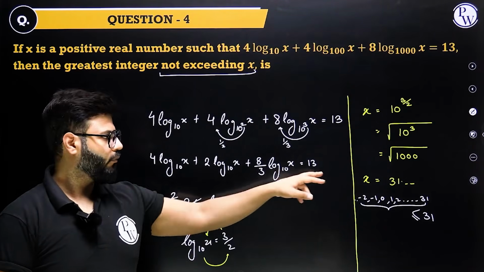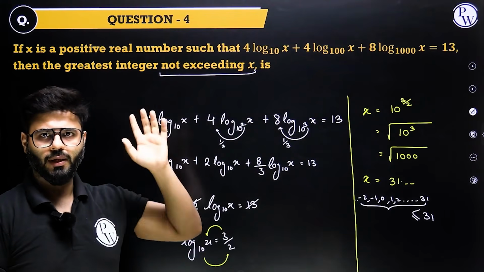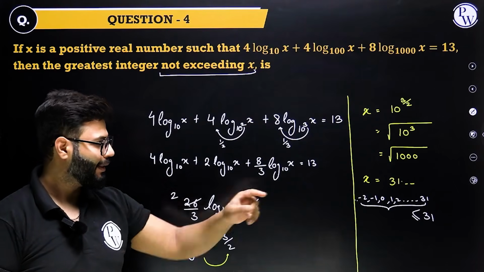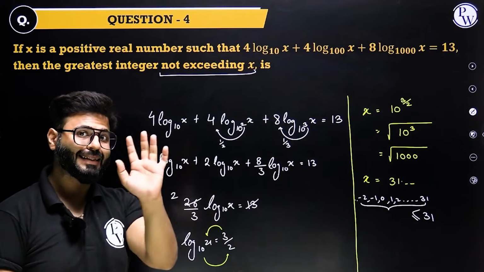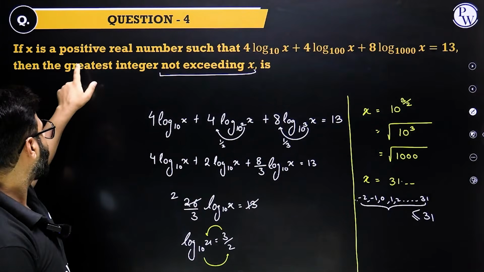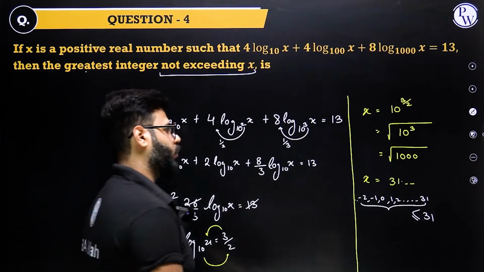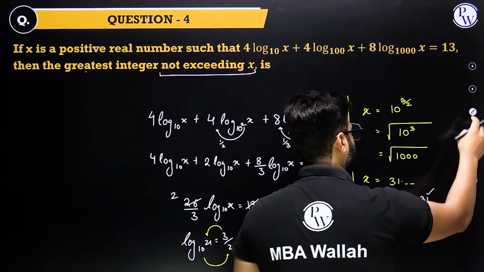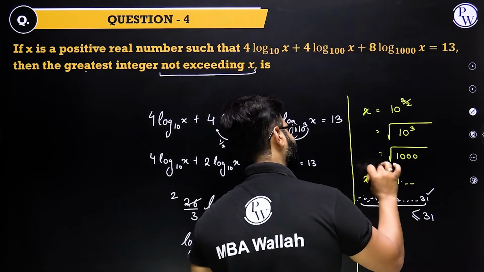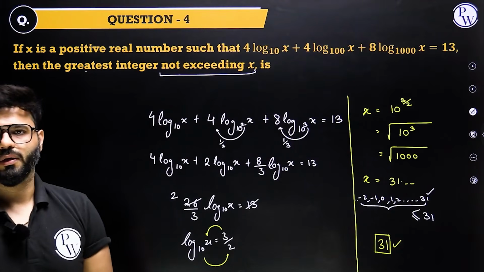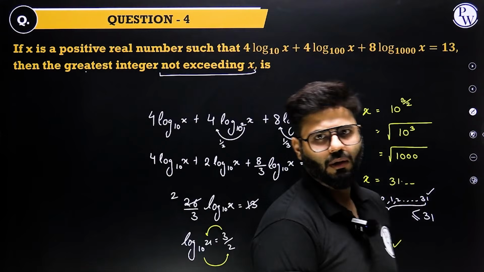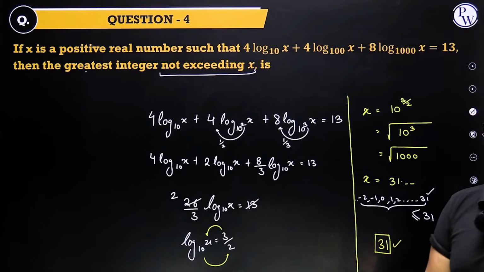What are we looking for? We are not looking for the value of x. No, the question does not ask me x. The question asks me the integer that does not exceed x. These are the integers that do not exceed x. And from all of these, the question asks me the greatest one. So the greatest one of all of them becomes 31. So the answer is 31, the greatest integer that does not exceed 31 point something. 31 is the answer. That's the fourth tough question compared to the 22 questions which we had in slot 1.